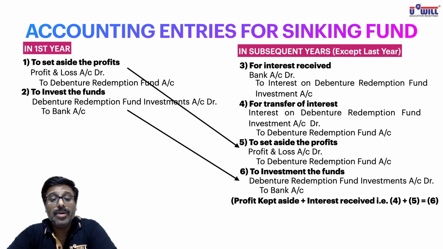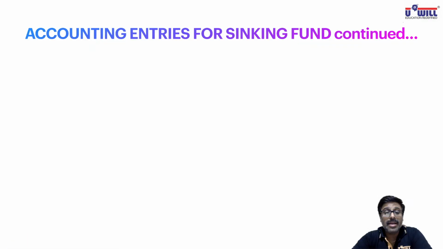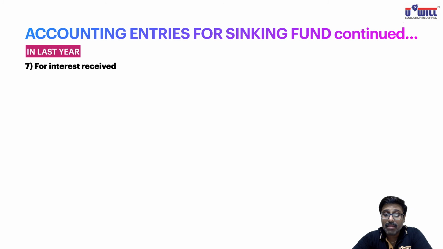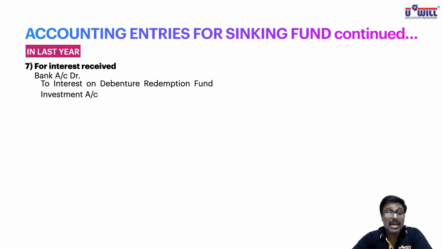Now, continuing further, in the last year, 6 entries are done, and 7 entries in the last year, total 13 are there. So in the last year, what is the seventh entry we have to pass for interest received? That entry is going to remain same. Bank is the receiver, debit the receiver, bank account debit. Interest is an income, credit all incomes and gains, to interest on debenture redemption fund investment account.